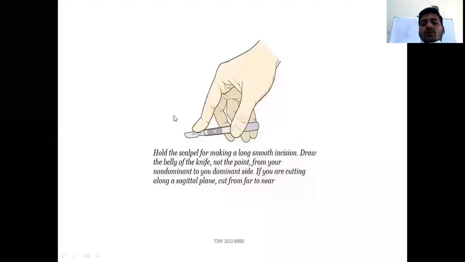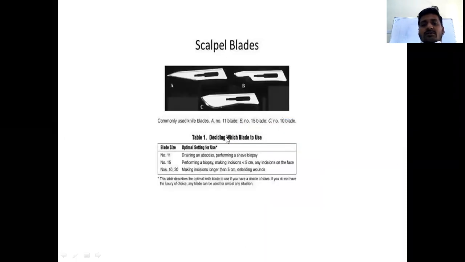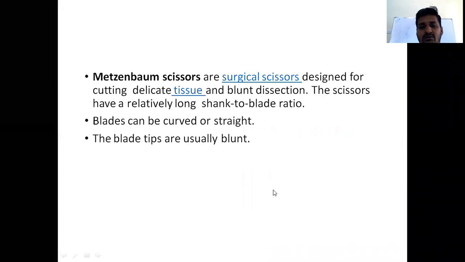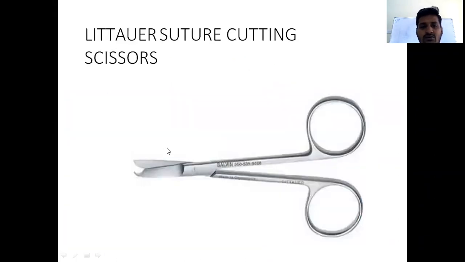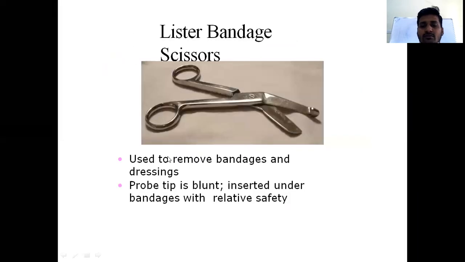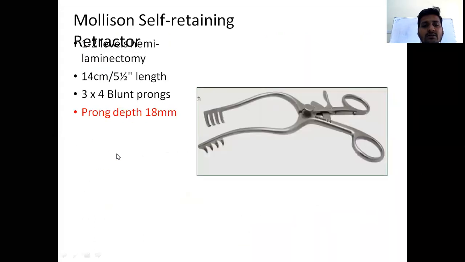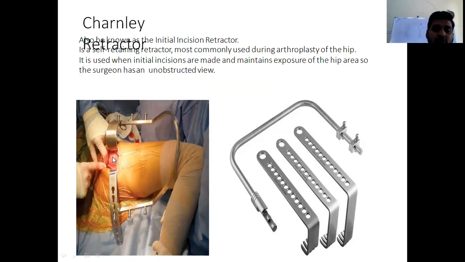Okay, this is the position of how to hold the scalpel blade or scalpel knife. They will give the picture in the NEET exam and ask which size it is. Scissors: the suture cutting scissors. This one also is a suture cutting scissors. Retractors: Adson's and the smallest, Charnley retractor. This is important for orthopedics, and for total hip replacement or hemiarthroplasty we will use this Charnley retractor. Okay.